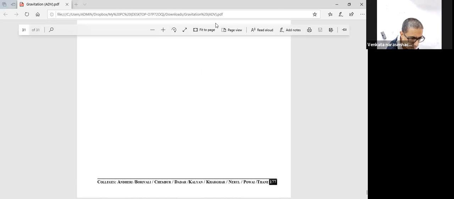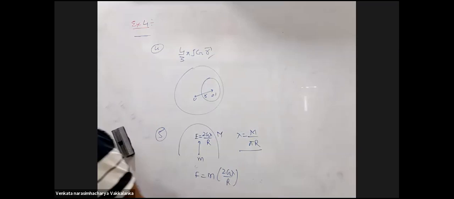This is exercise 5. Previous JEE question. Yes, sir. Tell me which year the question is from. Previous JEE question papers, which year? 2013. 2013, one or more correct.